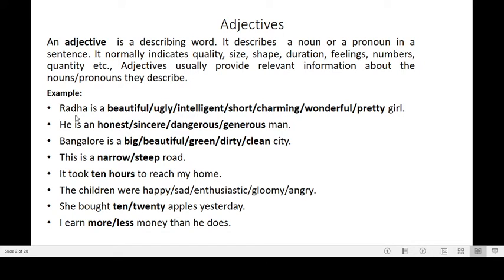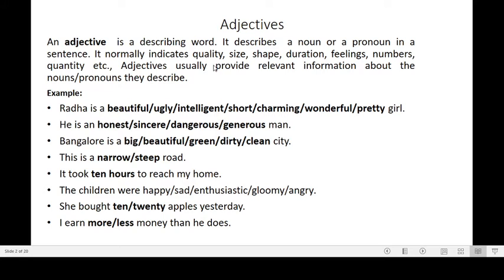For example, you can say Radha is a beautiful girl, or you can say Radha is an ugly girl, or you can say Radha is an intelligent girl, or Radha is a short girl, or a charming girl, or Radha is a wonderful girl, or Radha is a pretty girl. So in this way, adjectives are used to describe the noun here in the sentence. So these are the adjectives, these are the describing words, and they are describing the noun Radha.